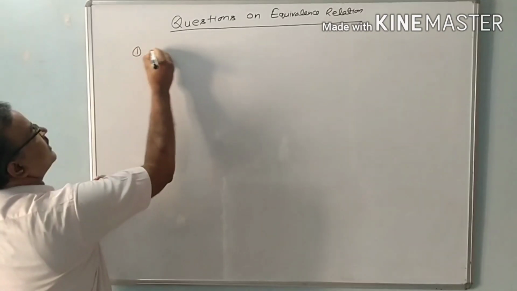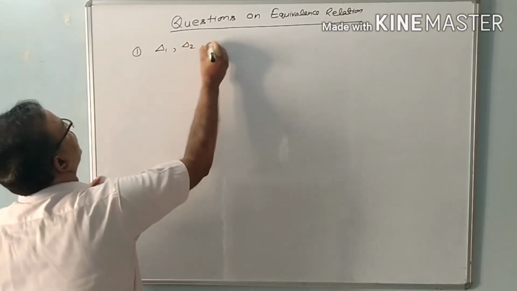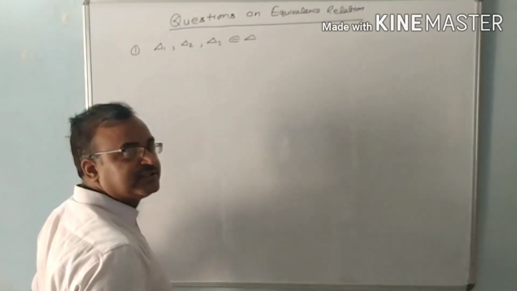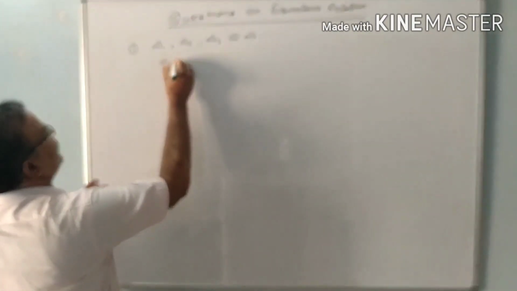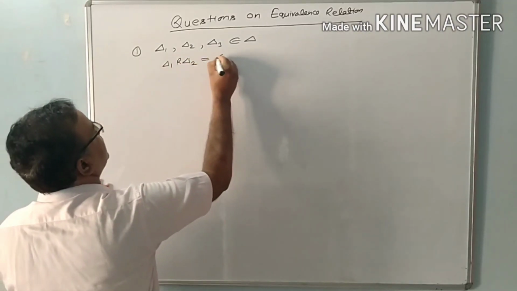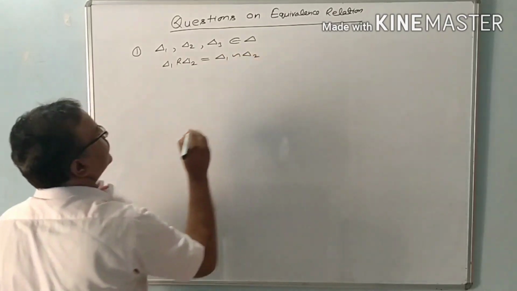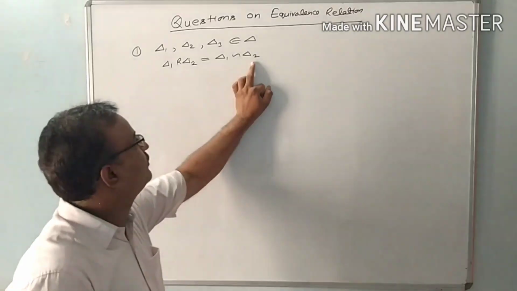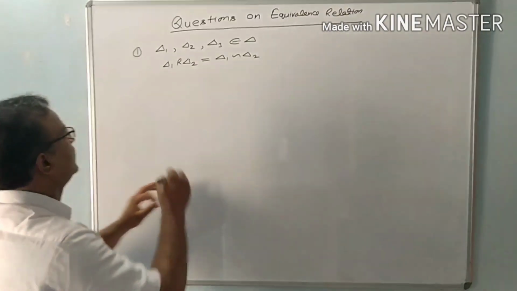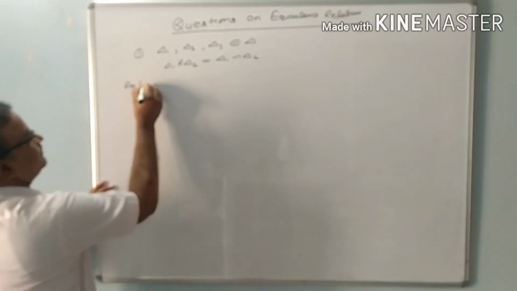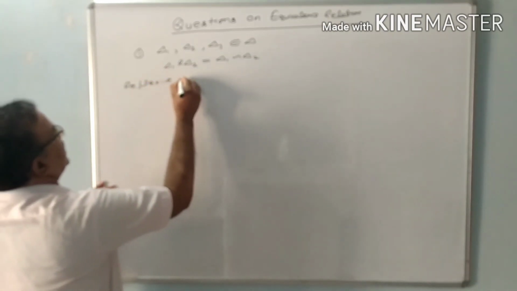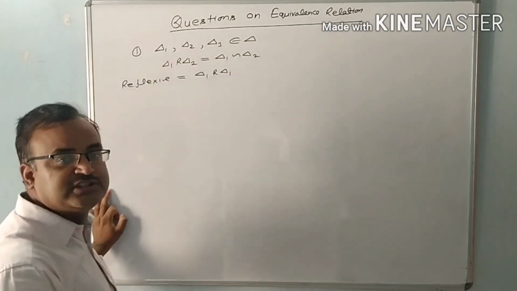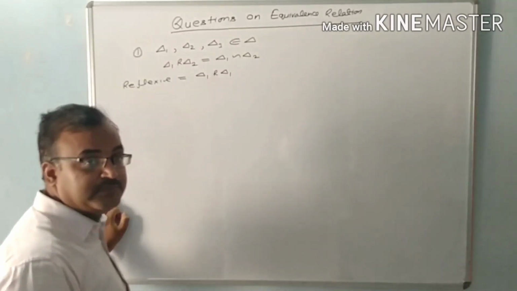Now first question: triangle 1, triangle 2, triangle 3 belong to T, where T is the set of all the triangles in a plane. A relation is given: triangle 1 is related to triangle 2 if triangle 1 is similar to triangle 2. We have to check whether the given relation is an equivalence relation or not. First of all, it should be reflexive. The condition of a reflexive relation is that if triangle 1 is also related to itself, then we can say the given relation is reflexive.